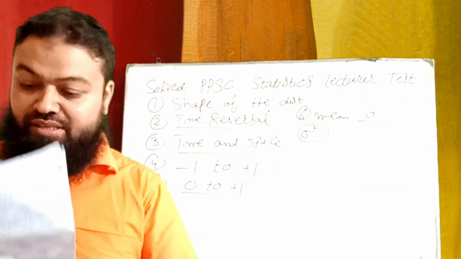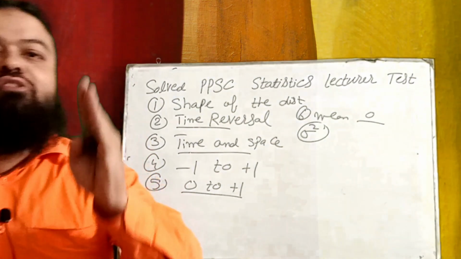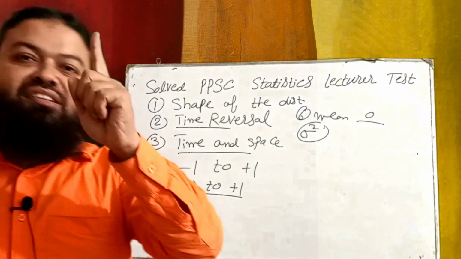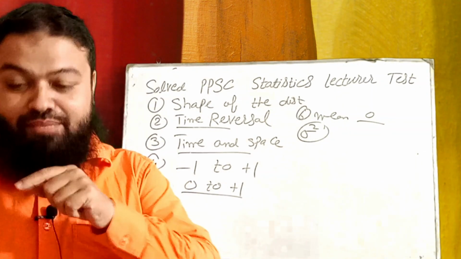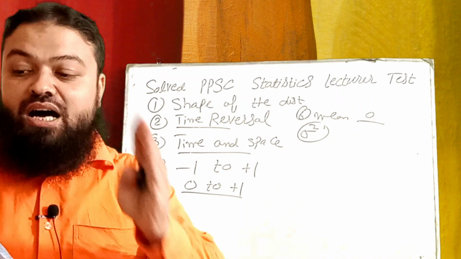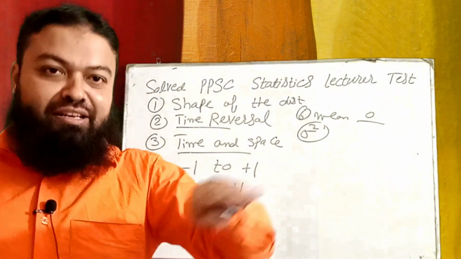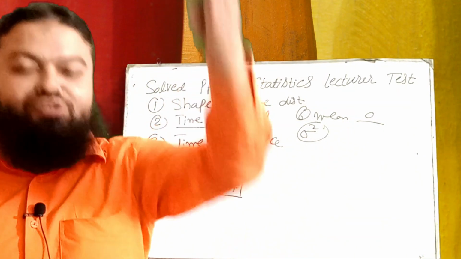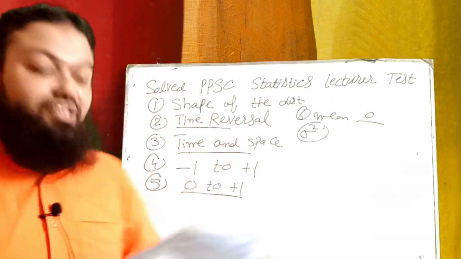Number 7, as we know that the graph of the frequency distribution is the histogram, and here in number 7 a very important one: graph of the time series, when we have time on the x-axis and the values on the y-axis, that graph is histogram.